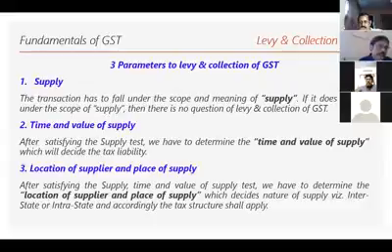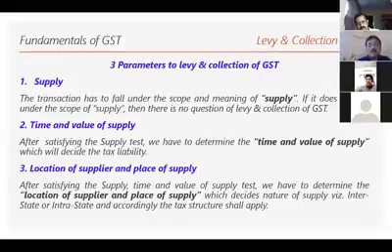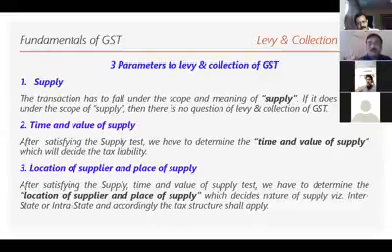Then the third parameter is location of supplier and place of supply, that is, where the seller is and where the buyer is. If the buyer and the seller are in the same state, it is intrastate. Where they are in two different states, it will be interstate. So these parameters need to be tested before levying and collection of GST.